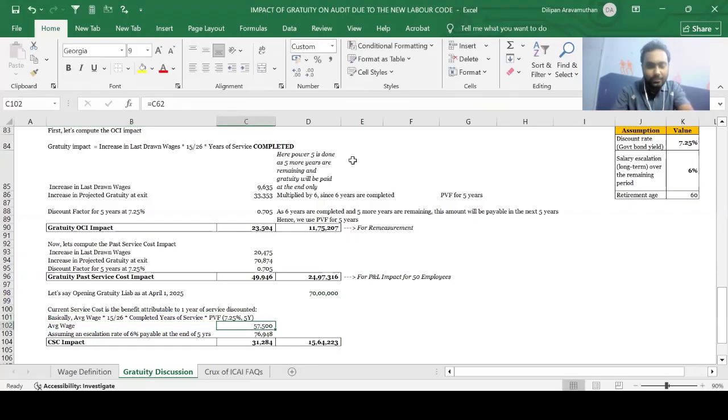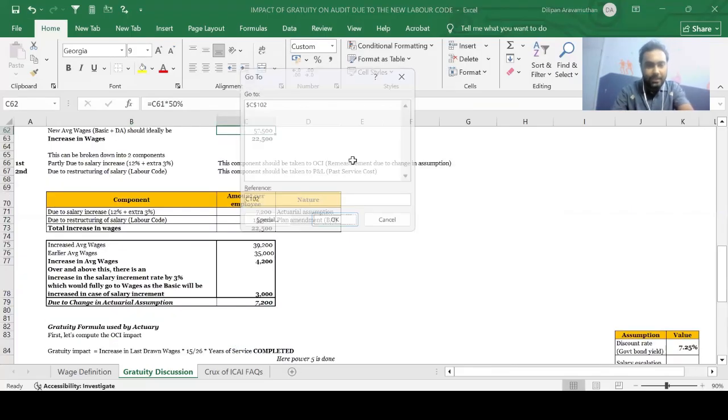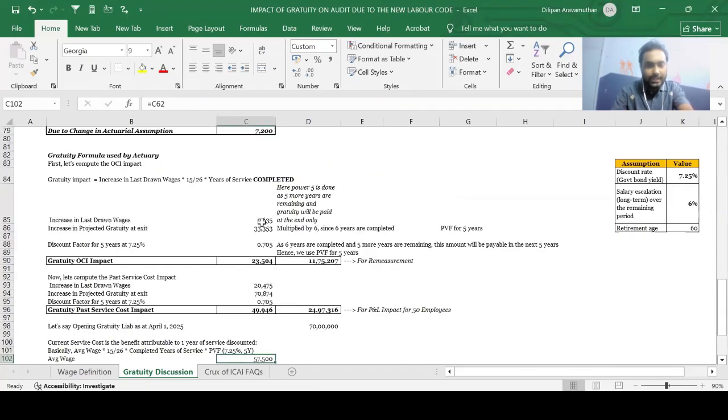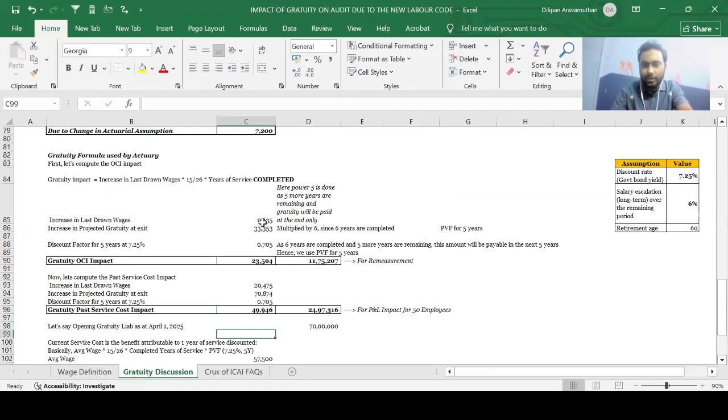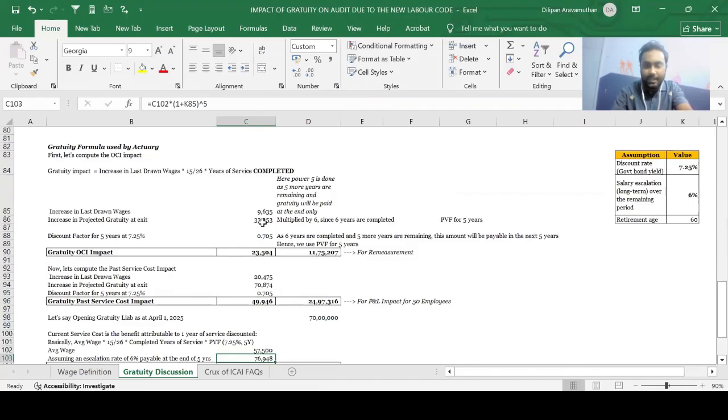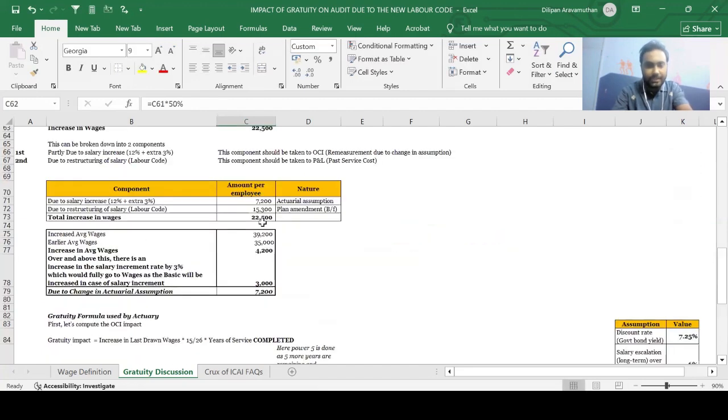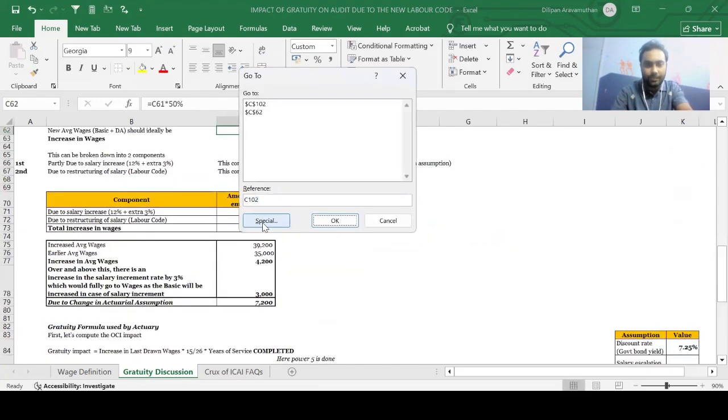My average wage is 57,500, guys. You might be having a doubt, sir. In the earlier cases we are taking 7,200 and 15,500. That was because that is the direct number which we took for remeasurement and our past service cost. But here we are looking at the average wage. There we were looking at the increase, to be precise. But here we are looking at the average wage, which is derived using our projected credit unit method, which is basically 57,500, guys, which should be taken for a gratuity computation.